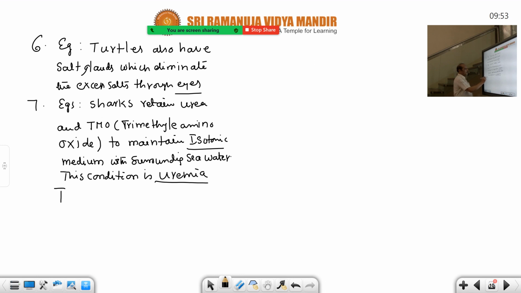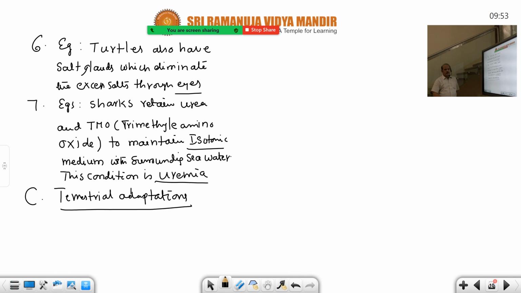Okay, then terrestrial adaptations. Terrestrial organisms definitely face problems. On land, definitely they face many water problems. This is a real problem. In the presence of water there is nothing to worry about, but in the absence of water, definitely there is a water problem. Everybody can assess that organisms living on land face water problems.